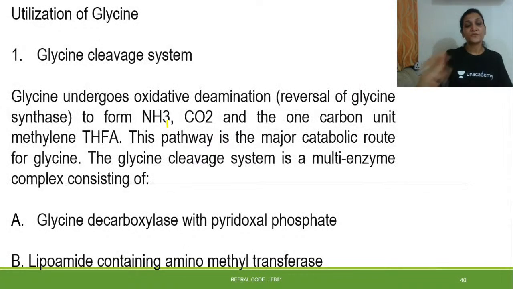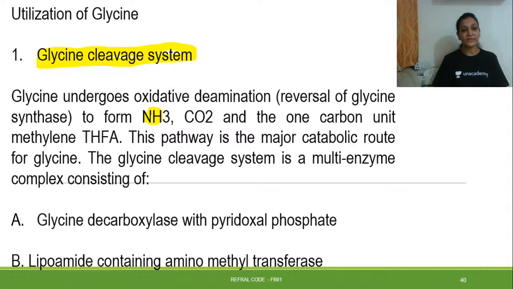Right? Let's look further at the utilization of glycine, where it is utilized. The first thing is the glycine cleavage system. Glycine undergoes oxidative deamination to NH3, CH2 and a one carbon unit, that is THFA. This we have seen just now in the last slide. This pathway is a major catabolic route for glycine, the major metabolic pathway of glycine breakdown.